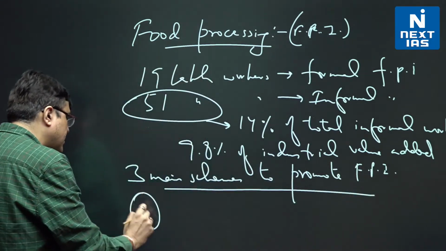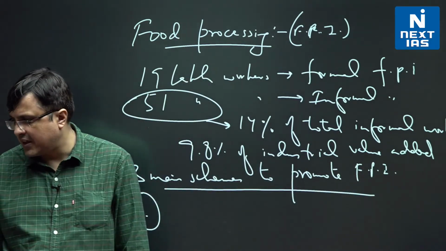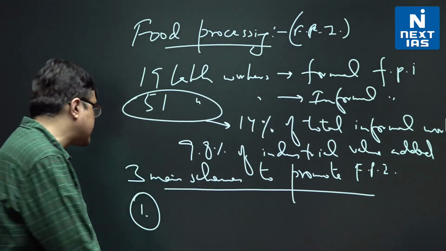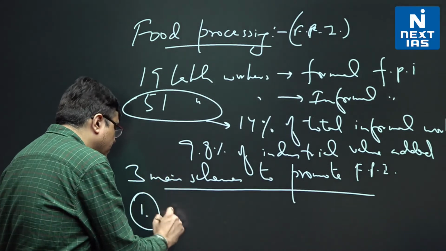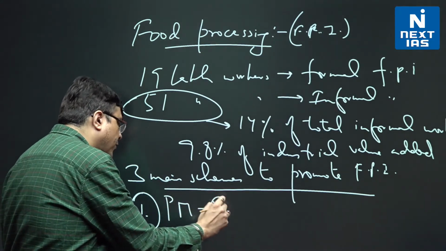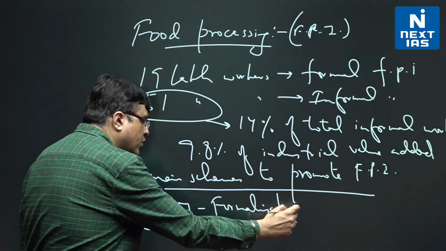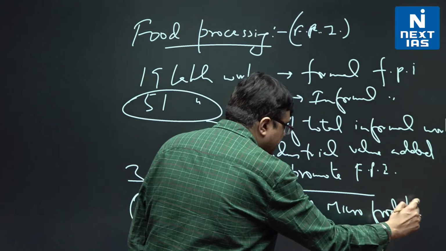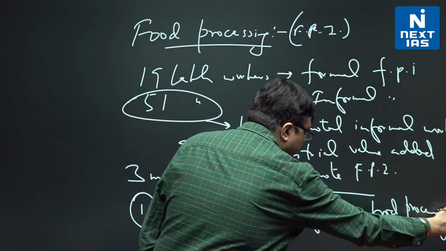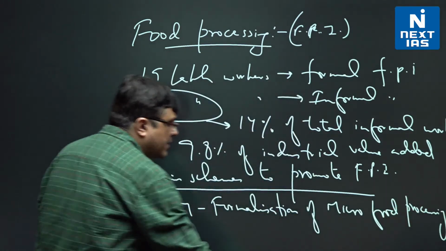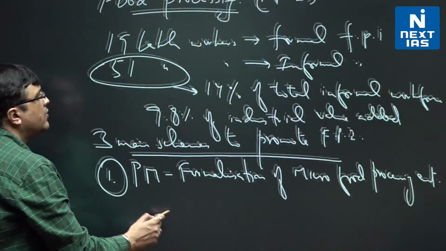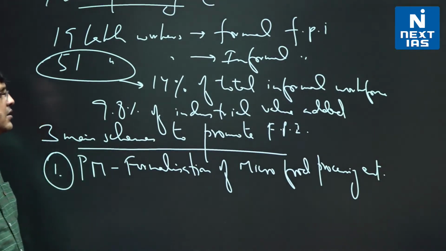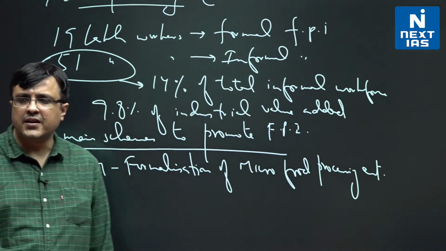And they say one of these three main schemes is the Prime Minister's formalization of micro food processing enterprises. That is one thing that they mention.